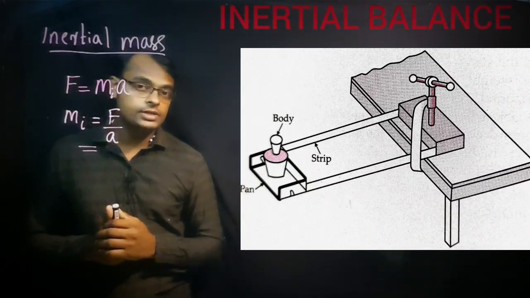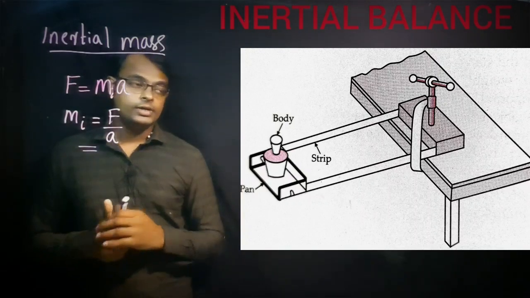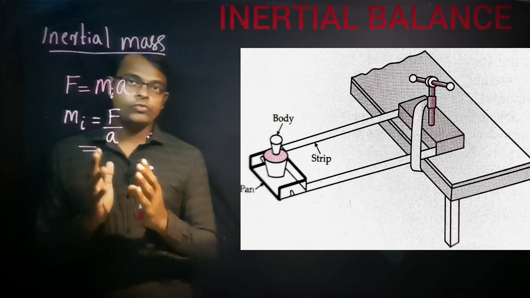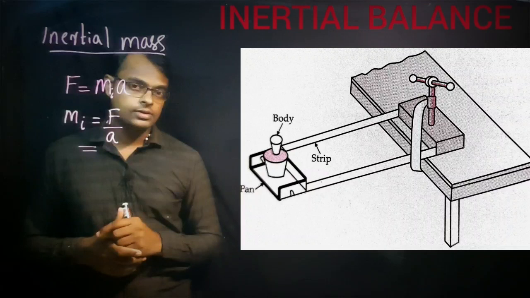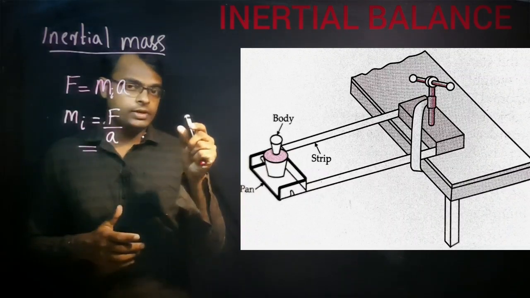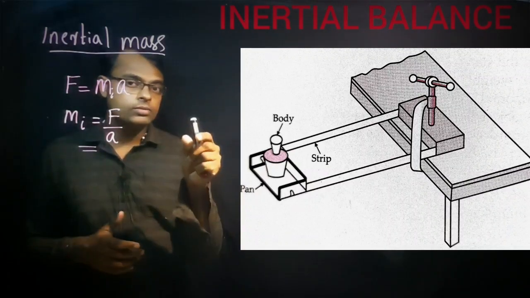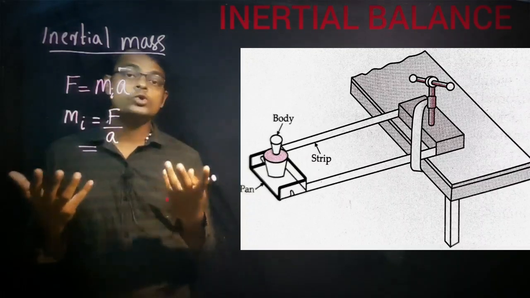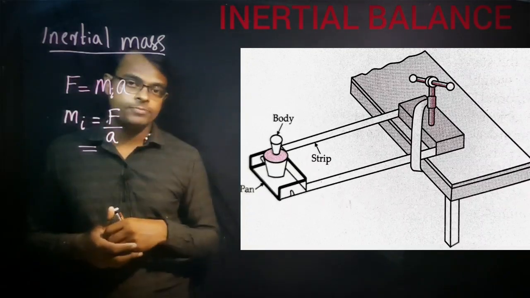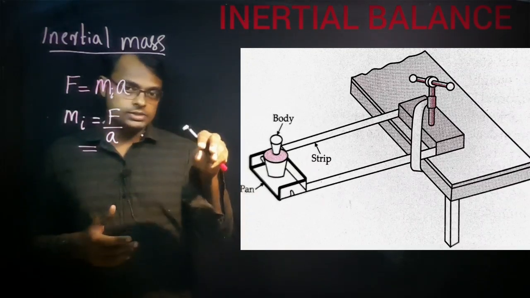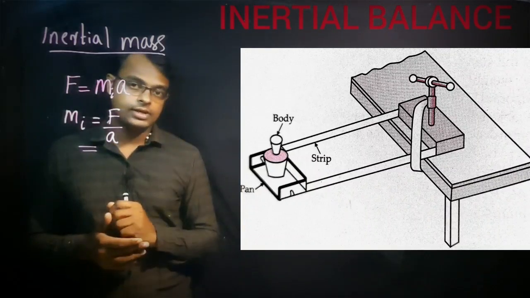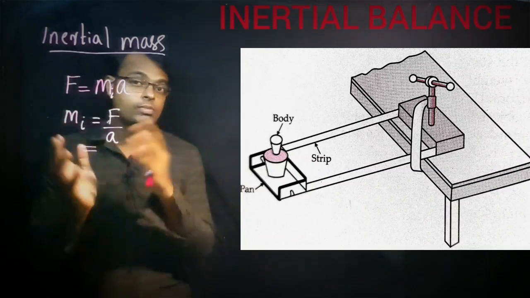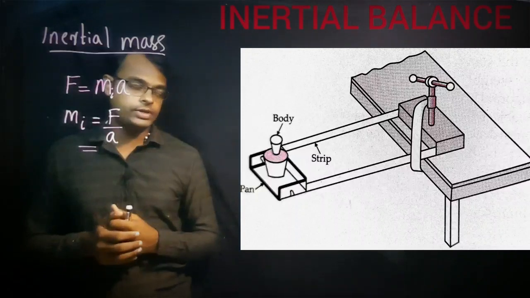In order to find the inertial mass, first of all, we will be keeping a known mass or maybe an unknown mass. Let's take one mass here. If you keep one mass in the pan, it should be fixed here because it should not come out while you are doing some activity here.